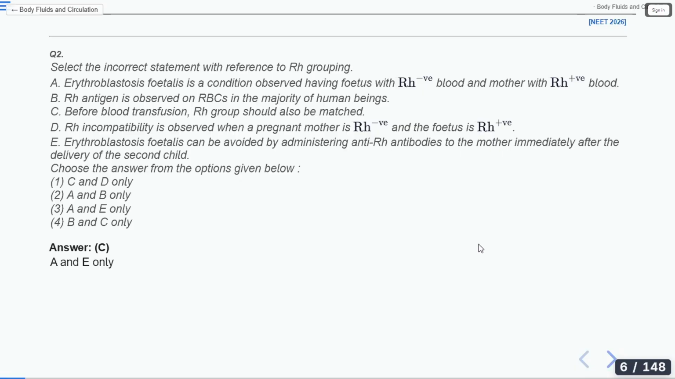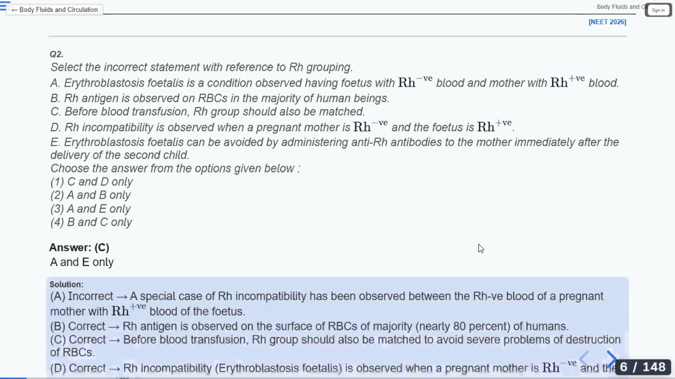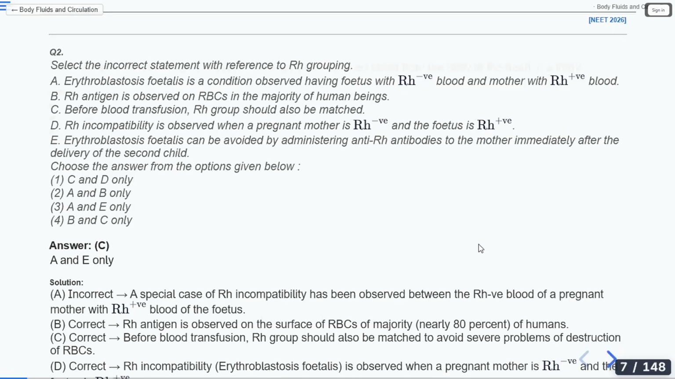First child or second child? Oh, clearly first, Amritavarchini. So it should be administered after the first child, not after the second child. Don't confuse. It should be administered after the first child. So answer C is the correct answer and options A and E are incorrect. Let's see the next question.